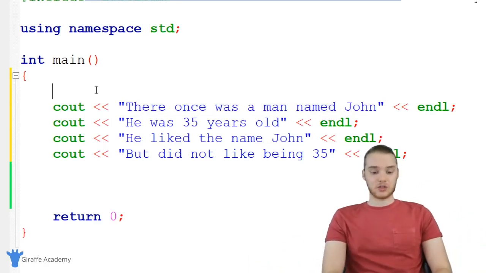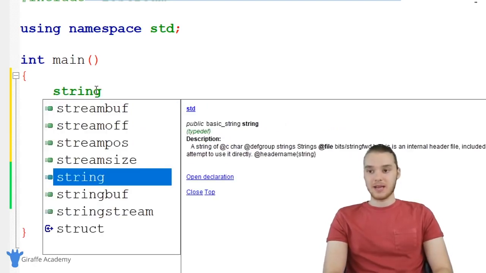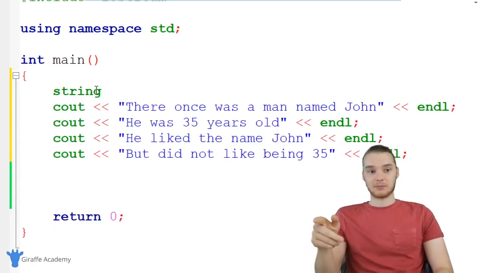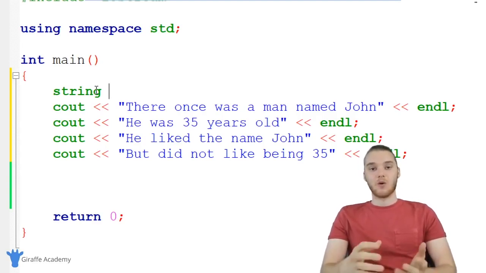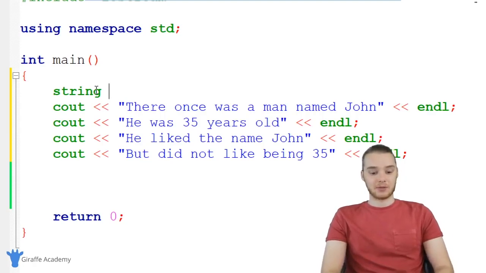So I'm going to create a string variable. In other words, I'm going to create a container that can store a string value. I'm just going to say string, and that's the first thing that we have to tell C++. The next thing we have to do is give this variable a name. We want to give it a descriptive name, which will basically tell us what is inside of the variable. So I'm just going to call this character name, just like that.